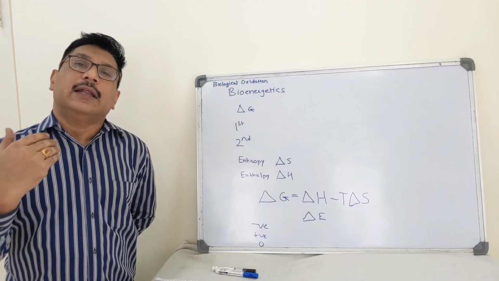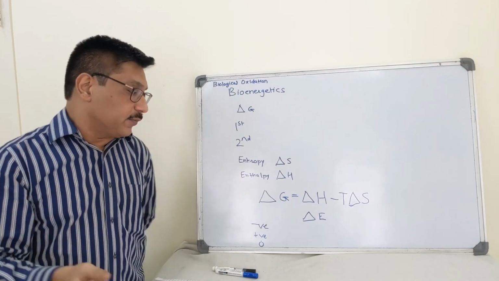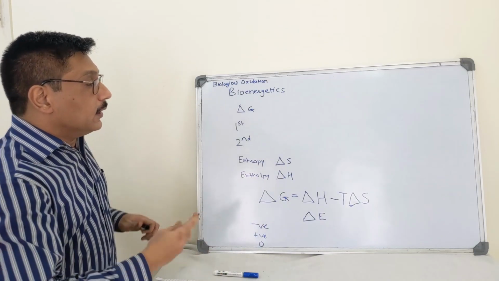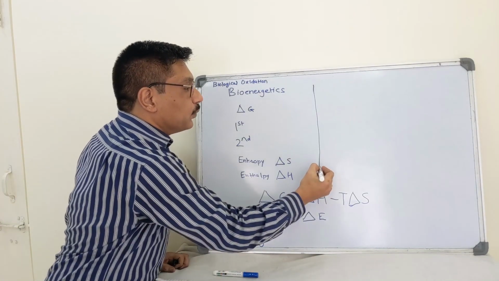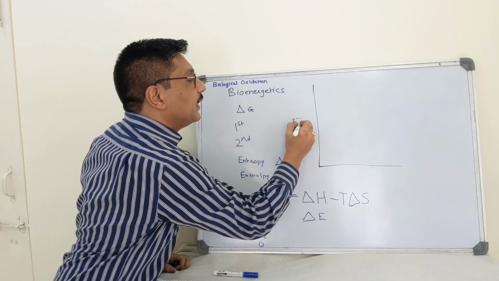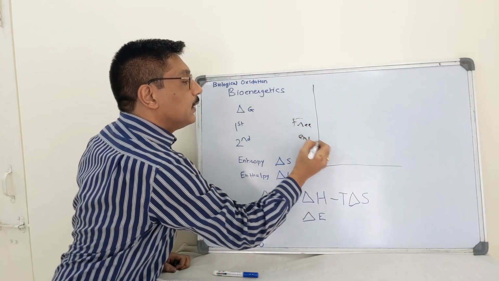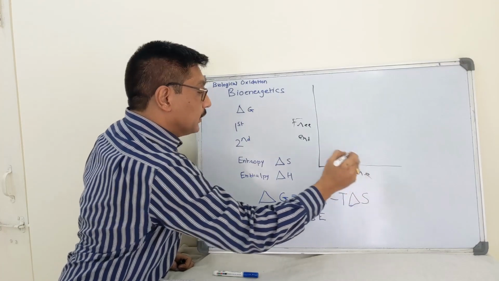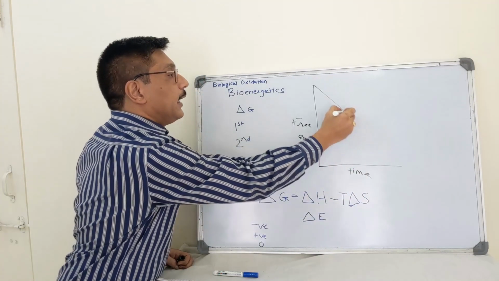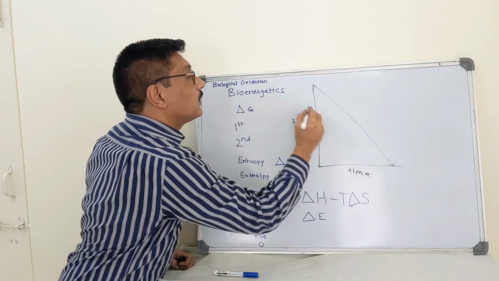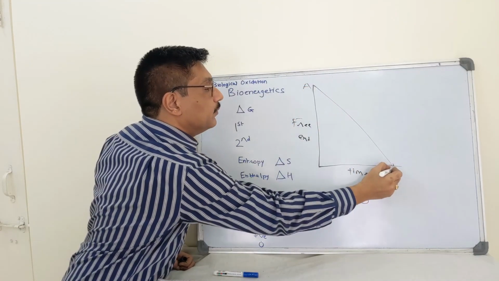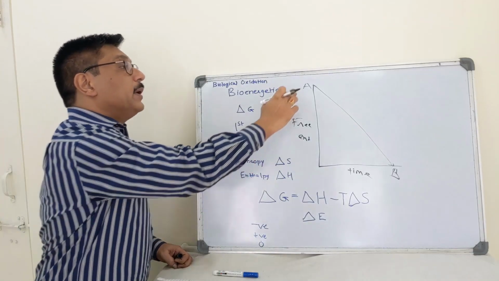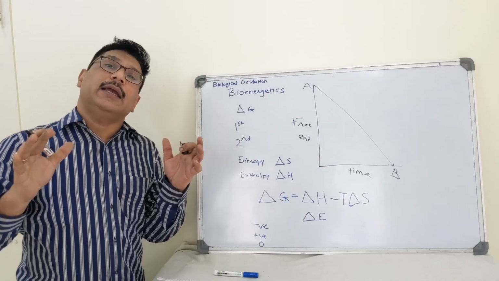Now let us see three situations, starting where the value of delta G is negative. This axis is free energy and this is time. Let us consider a metabolite A that is converted to B. So metabolite A is placed at a high energy level.